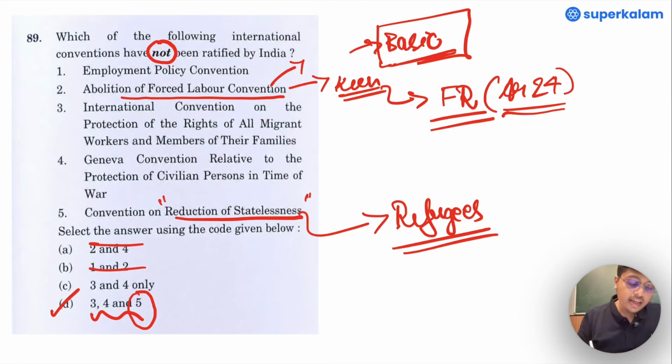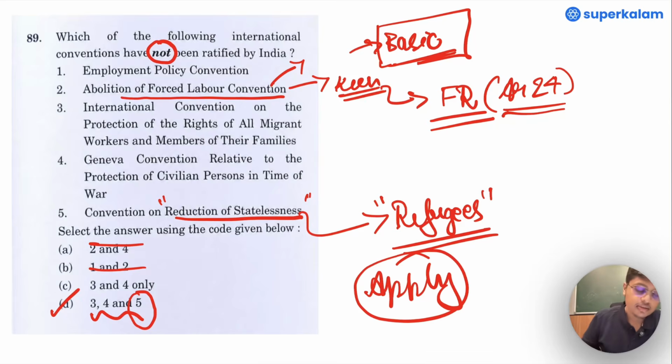Based on that, I came to a conclusion that India should have ratified 2, so I removed 2 options. It became easy for me. I didn't know what 3 and 4 were, but with 5, I came to know it is closely related to refugees, and India is not a member of the Refugee Convention. So it is option 3, 4 and 5. This way we can apply what we know and come to the answer.